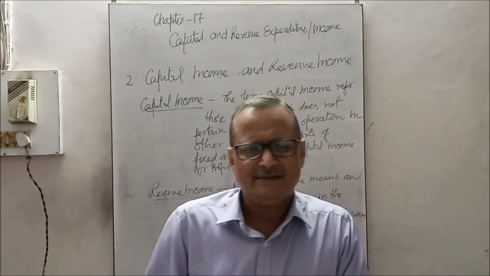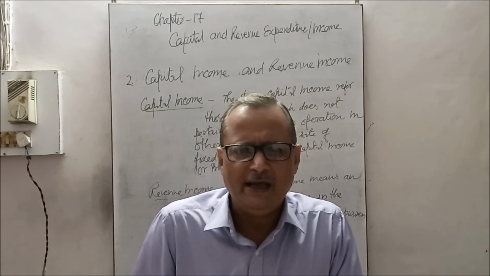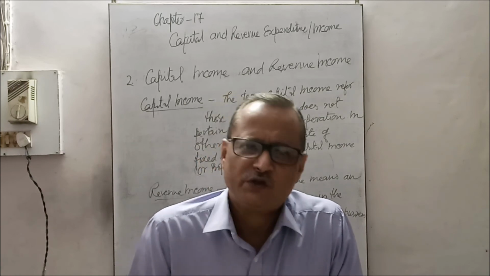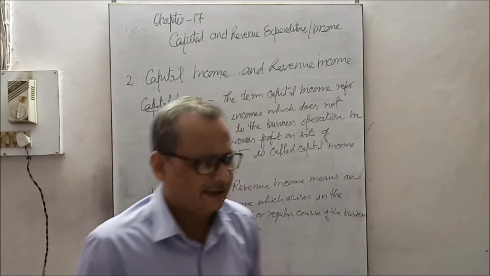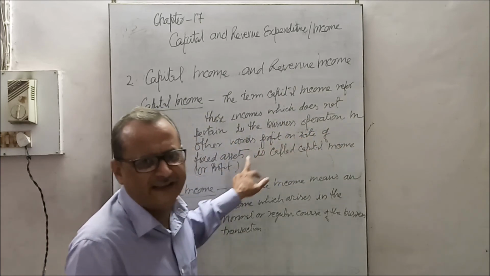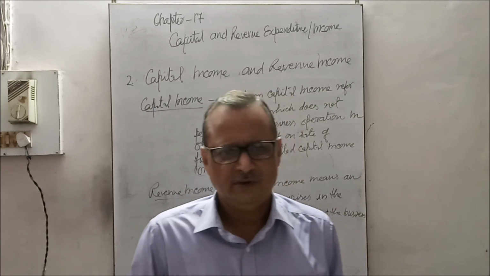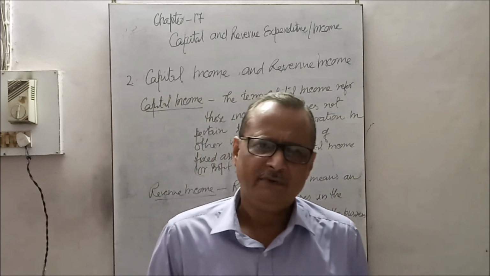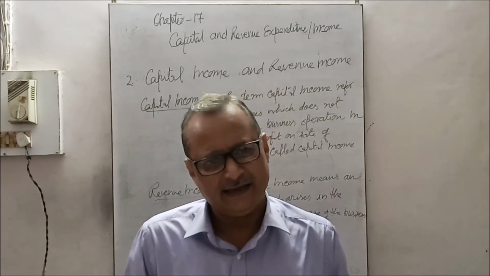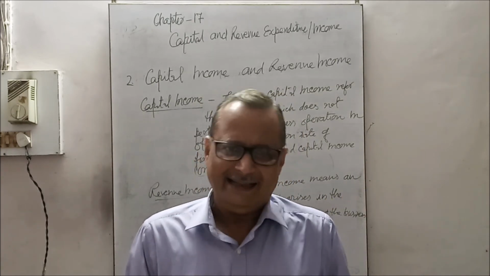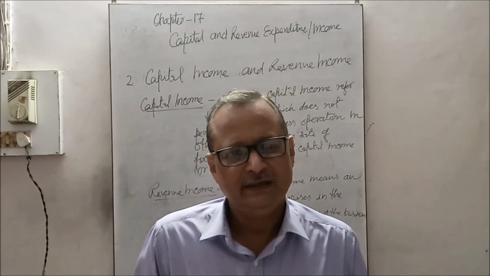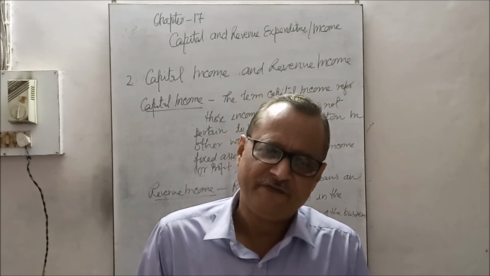But it arises once or twice, non-regularly. That is called capital income. Such as, in other words, profit on sale of fixed assets. Fixed assets are in use. Now it is old, it is obsolete, it is sold. Then whatever the cost of the asset acquired and the sale price currently, the excess of sale price over the cost is called profit on sale of fixed assets.